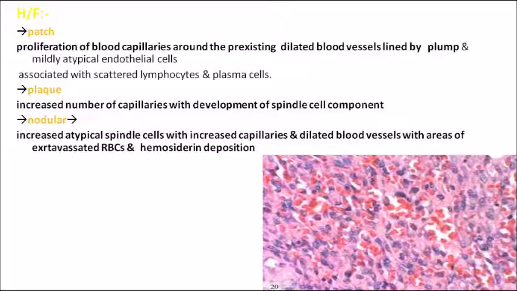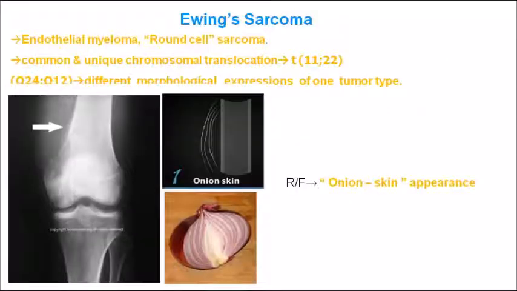Okay, histology picture of Kaposi sarcoma. One is patch type, one is plaque type, and one is nodular variety. Patch means there will be small proliferations around the pre-existing blood vessel, whereas plaque type means there is an increased number of capillaries with development of spindle cell component, and lastly nodular type means there are increased atypical spindle cells with increased capillaries and dilated blood vessels with areas of some amount of extravasated RBCs also seen. So the picture is actually showing a nodular variety histologically. From the MCQ viewpoint, it is not that important, so just note down the three different types. That's enough. Coming on to the next important one, that is Ewing sarcoma.